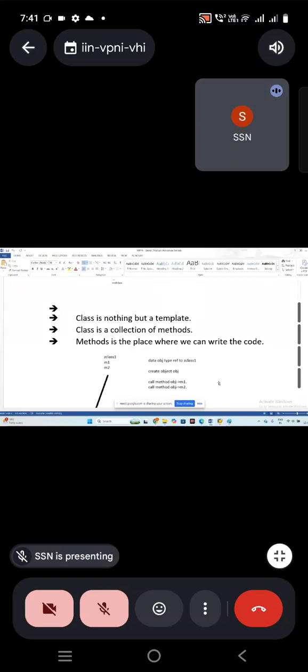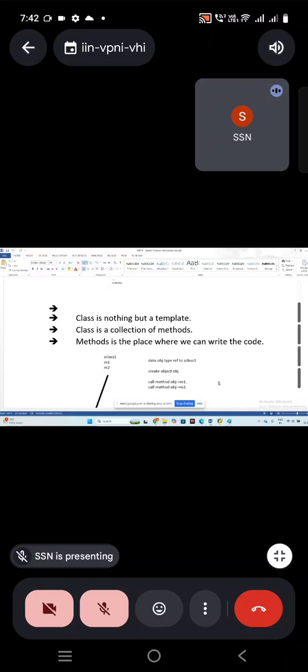So this is about the class. What is a class? Class is nothing but a collection of methods. What is a method? Method is the place where we can write the code. For example, in an include program, type E, type I program, you are writing the code.